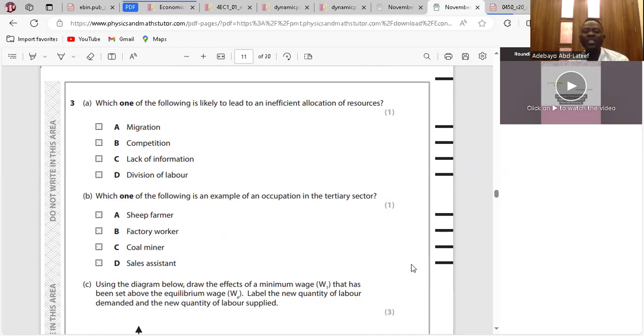Which of the following is an example of an occupation in the tertiary sector? When we talk about the tertiary sector, we're talking about the service sector, right? Yes. So sheep farmer is in the primary sector, factory worker is in the secondary sector, coal miner is in the primary sector, sales assistant is in the tertiary sector. Clear? So the answer is D.